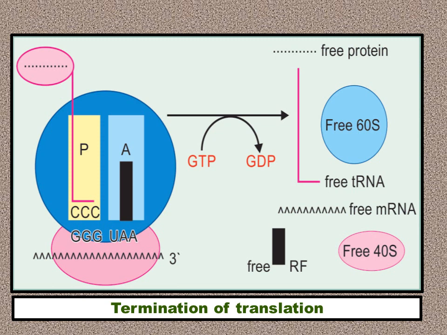So this is the termination of translation, which requires GTP as energy, and GTP is converted to GDP. Which are the termination codons, the stop codons, the punctuator codons or the nonsense codons? UAA, UAG or UGA. Presence of any one of them will cause termination of translation or protein biosynthesis.